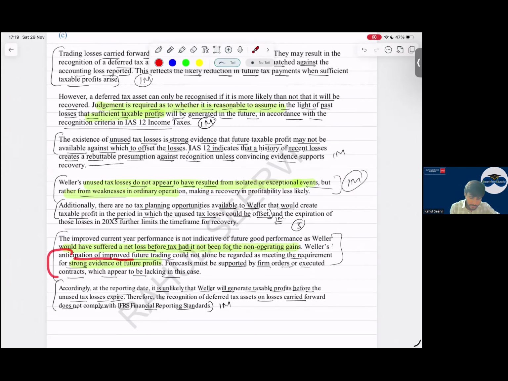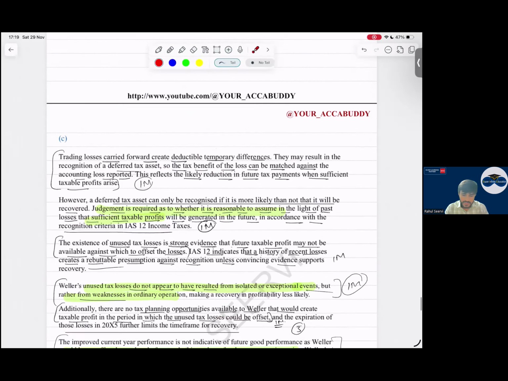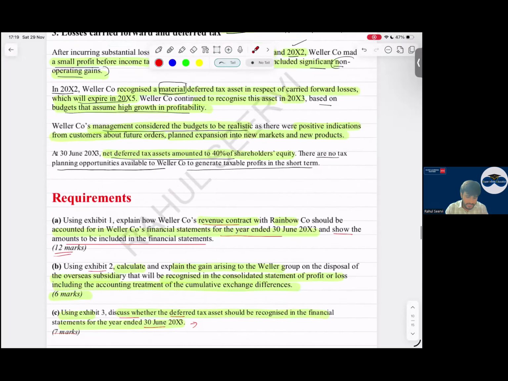The indication of improved future trading could not alone be regarded as meeting the requirement for strong evidence of future profits. There are other things also which we have to consider. Proof is required, which lacks in this case. Then you can mention that it is unlikely that company will generate taxable profits, so we should not recognize the deferred tax on the trading losses. So with this part is done. So your section B, question number 1 is done.